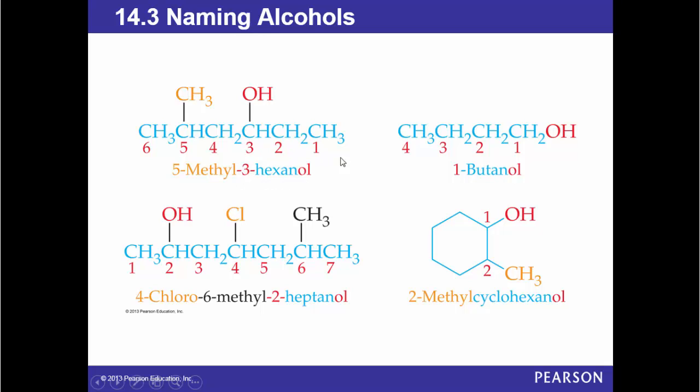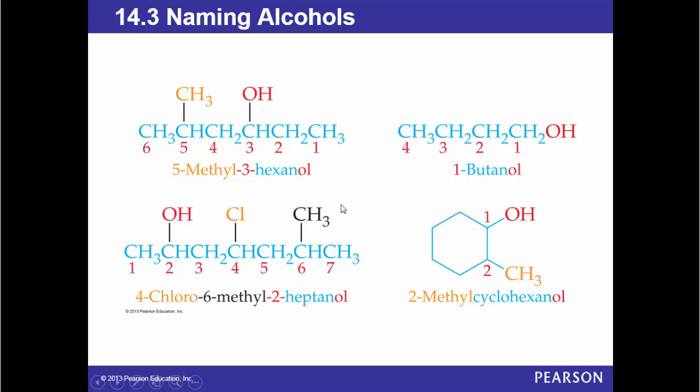Now in this alcohol, the parent alkane is 4 carbons, 1, 2, 3, 4, and OH is on carbon number 1, so it is 1-butanol.